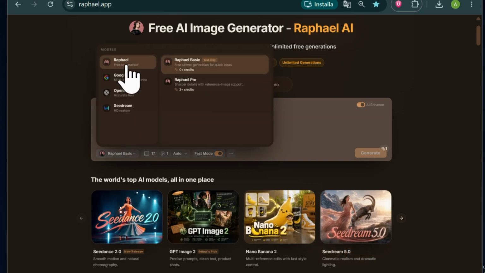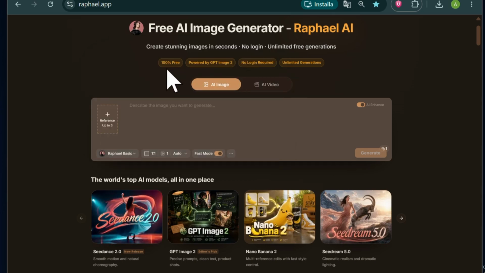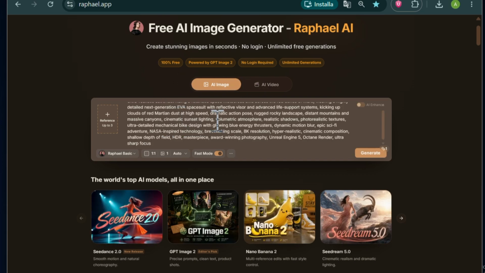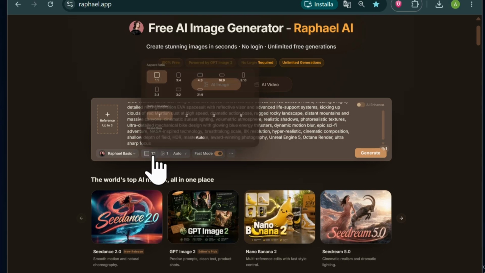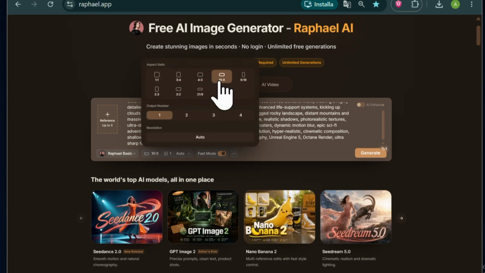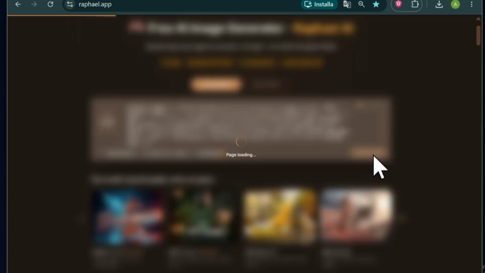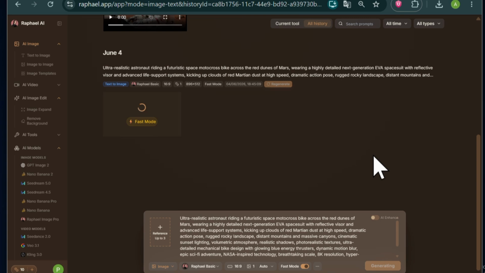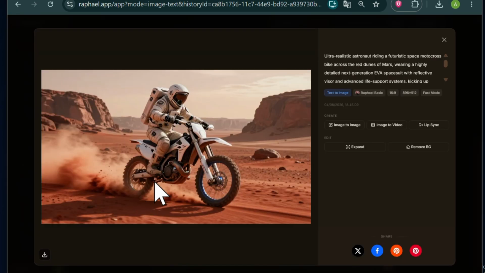It also offers a free version that allows you to use the platform completely free of charge, with no login required and unlimited generations. To get started, simply click here to upload up to 3 reference images, or type your prompt directly into the text field. Then choose your preferred format, select the number of generations you want, and click Generate. Within seconds, Raphael AI will create a stunning high-quality image.